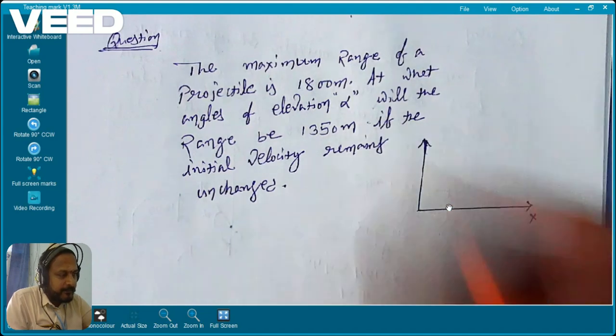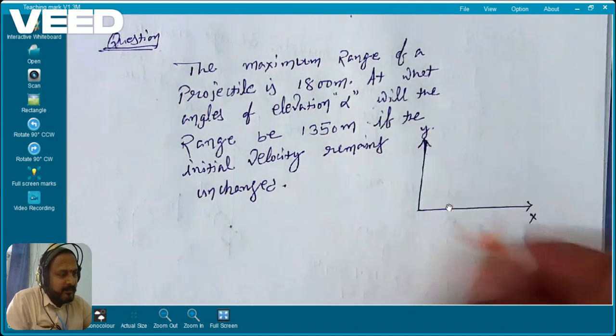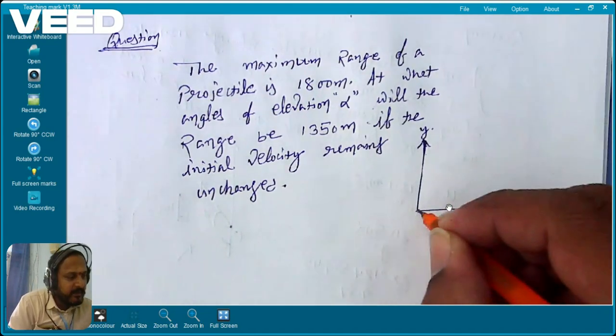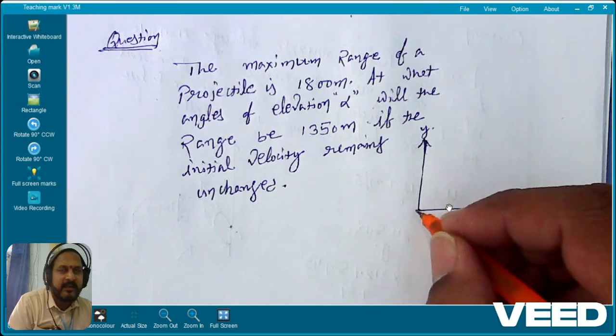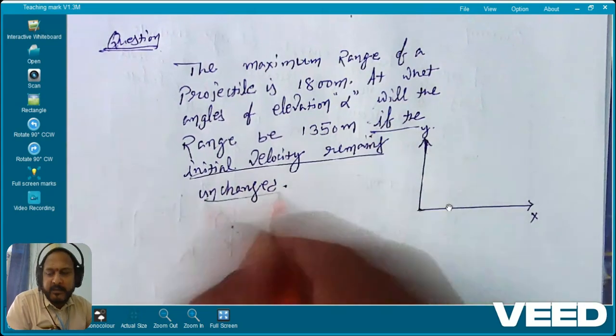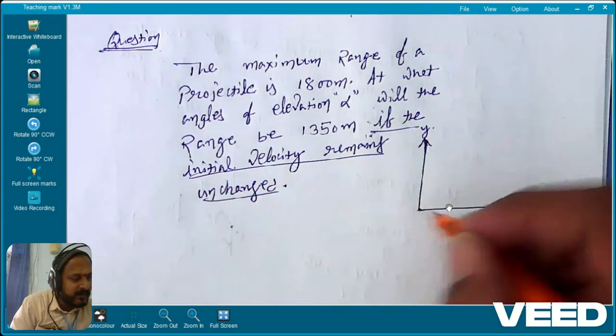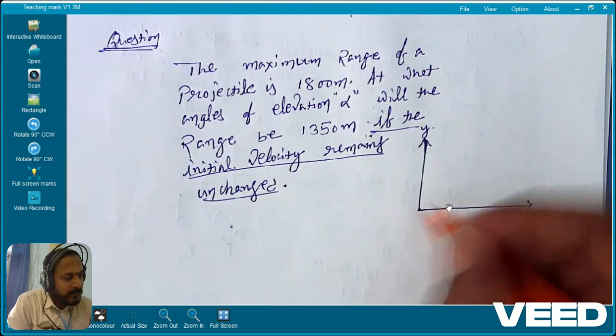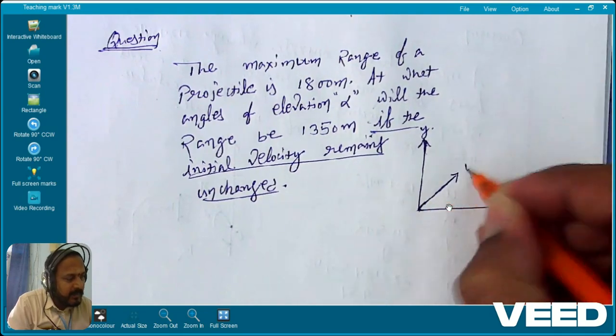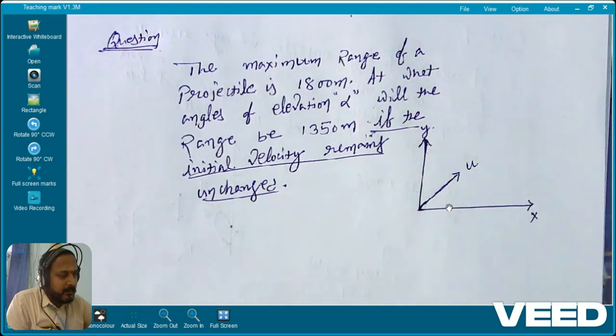Now, the maximum range of a projectile is 1800 meter. If the initial velocity is remaining unchanged, it is given in the question that velocity is not at all changing. Are you getting my point? Now, first of all, suppose this is the velocity u. This is the velocity of projection.